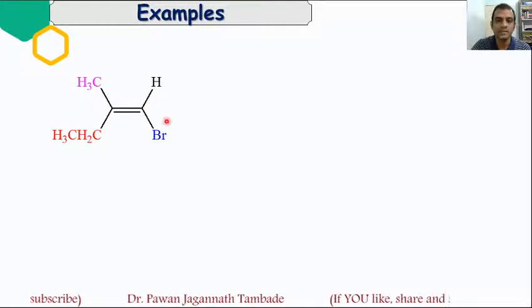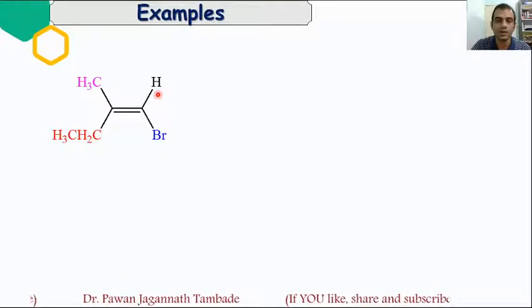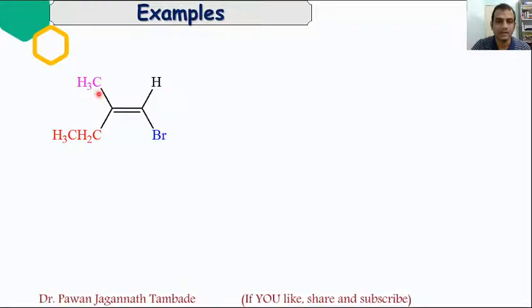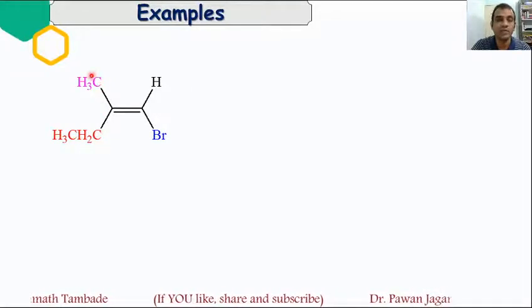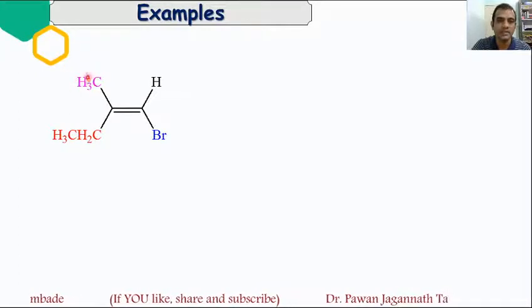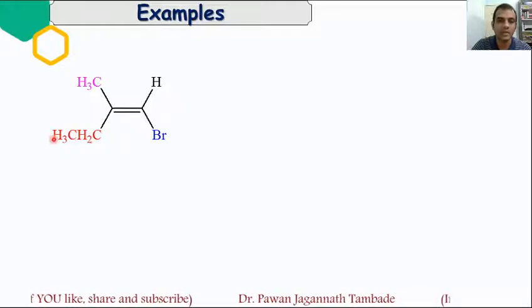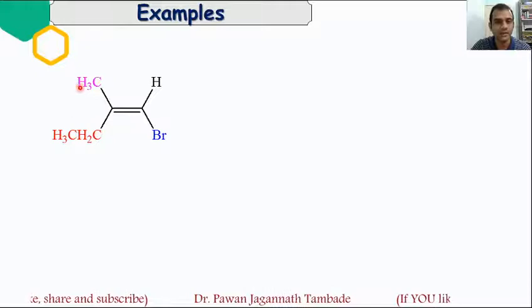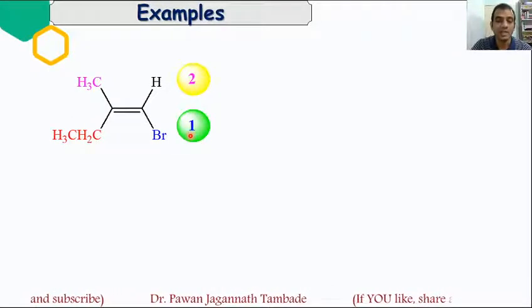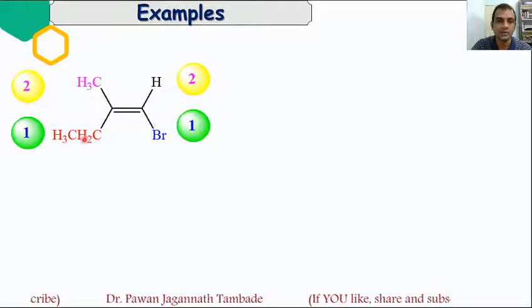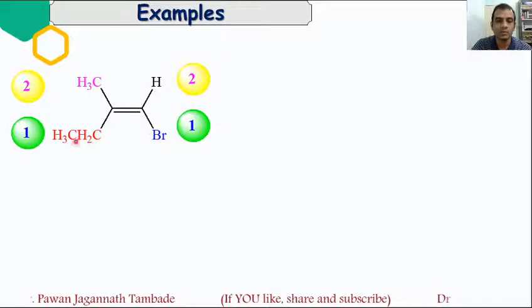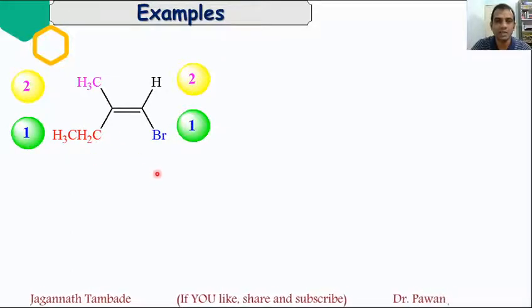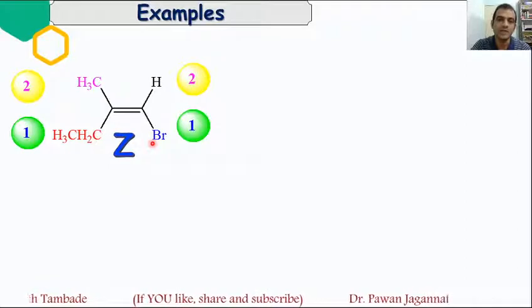If you look at this, then Br has a higher atomic number as compared to hydrogen, so Br will get first priority. And in this case, CH3 and C2H5 are there. Carbon and carbon are same, so we need to move to the next point of attachment. In this case, the next point of attachment is hydrogen, and in this case it is carbon. So the priority will be given to the ethyl group over methyl. The atoms or groups which have higher priority are on the same side, so this structure is noted as Z structure.